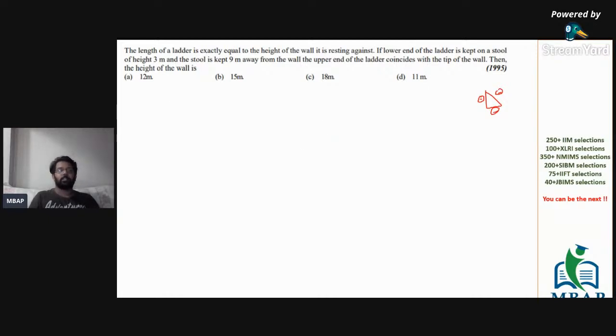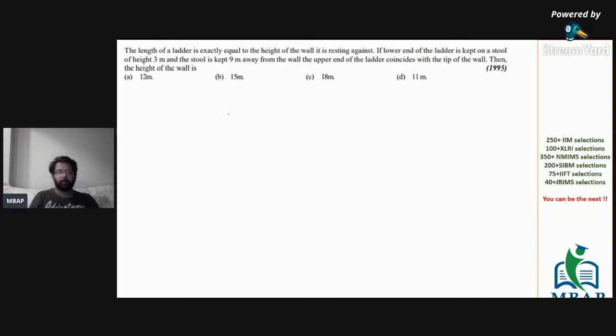It says the length of the ladder is exactly equal to the height of the wall it is resting against. There's a ladder, there's a wall. The length of the ladder is exactly equal to the height of the wall on which it is resting. If the lower end of the ladder is kept on a stool of height 3 meters, and the stool is kept 9 meters away from the wall, the upper end of the ladder coincides with the tip of the wall. Then what is the height of the wall? The question is, find the height of the wall.